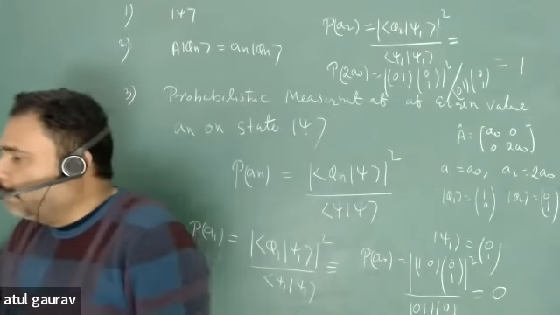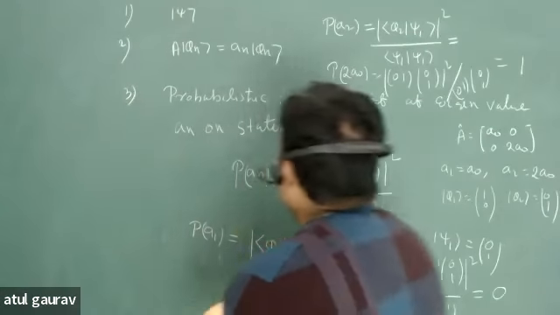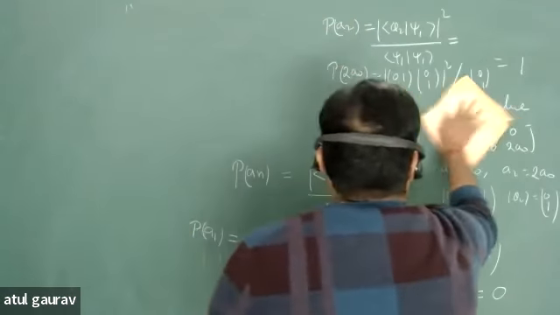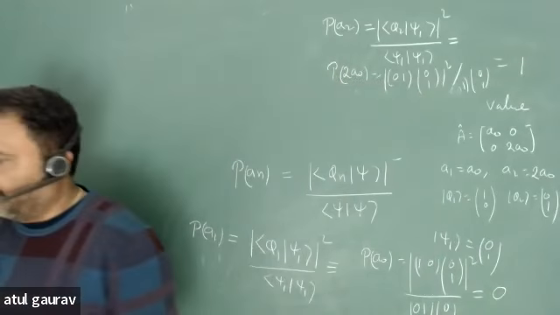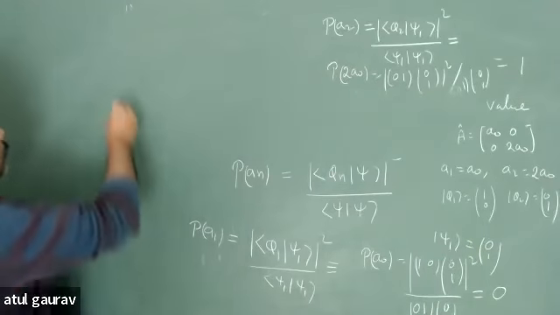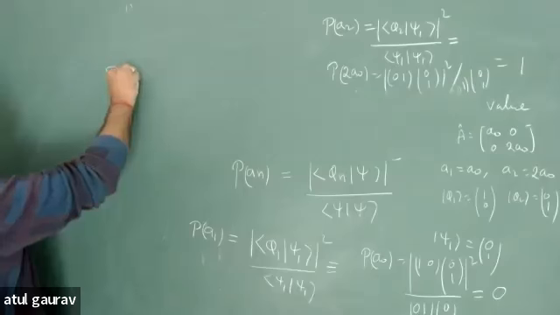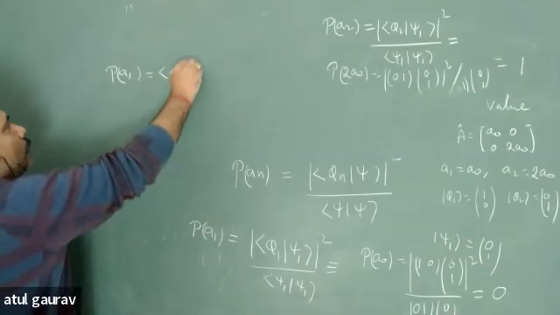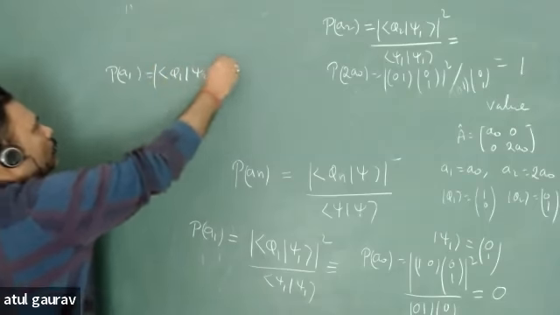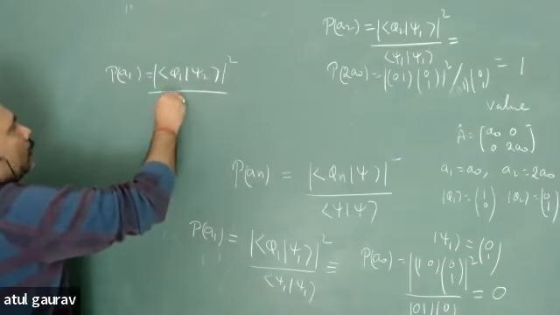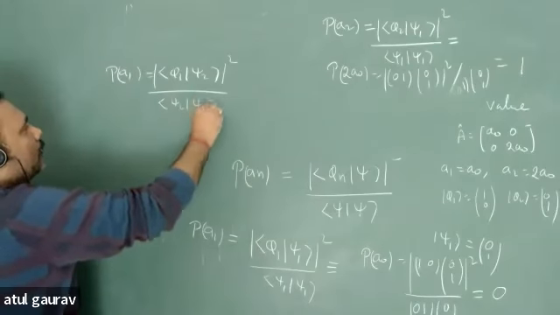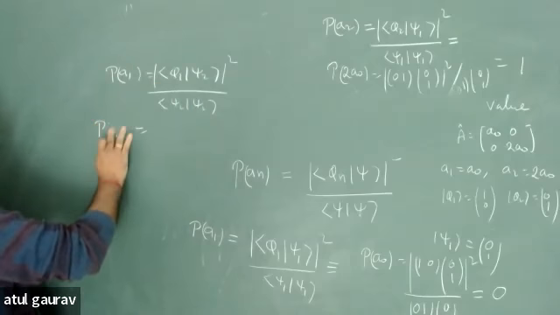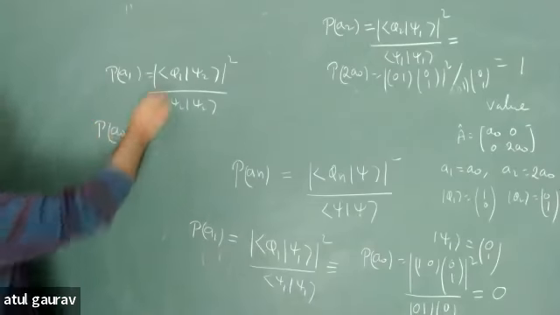But when you go for the second problem, then you can have this particular calculation and look at this calculation in a very nice way. This is the actual calculation. So probability of A1 on state psi 2. So this is mod of phi 1 psi 2, squared. This is psi 2, psi 2. What is your phi 1? So probability of A1. A1 is what? A0. What is your phi 1?